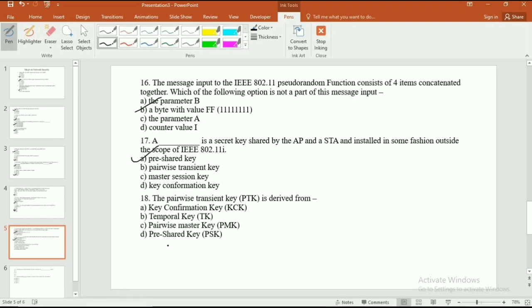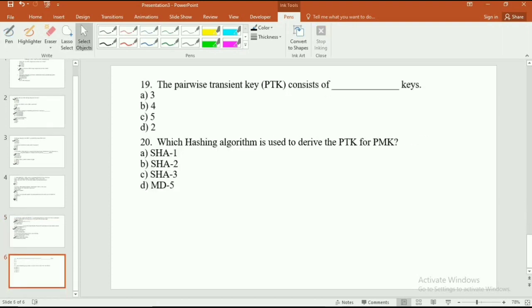Now the 18th question is, the pairwise transient key PTK is derived from. Here are the options: option A key confirmation key KCK, option B temporal key TK, option C pairwise master key PMK, and option D pre-shared key PSK. The correct option from these is option C, pairwise master key. Now the last two questions remain.